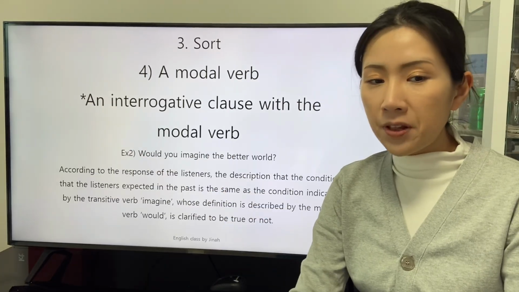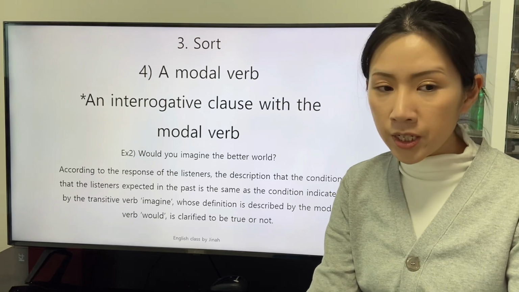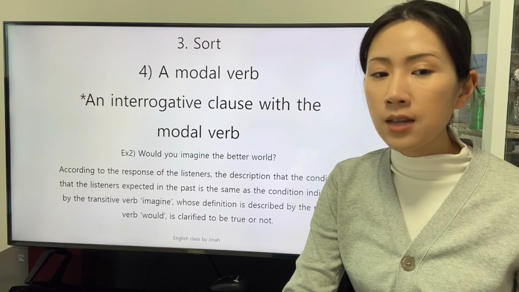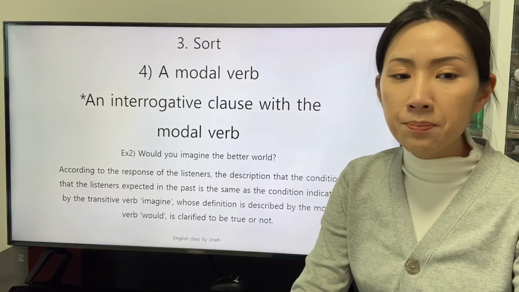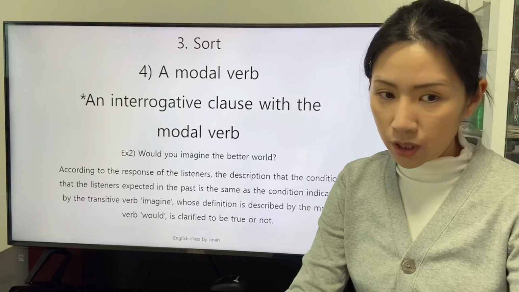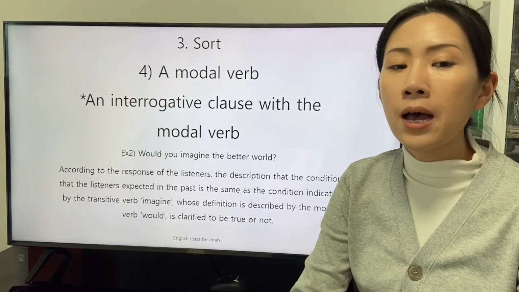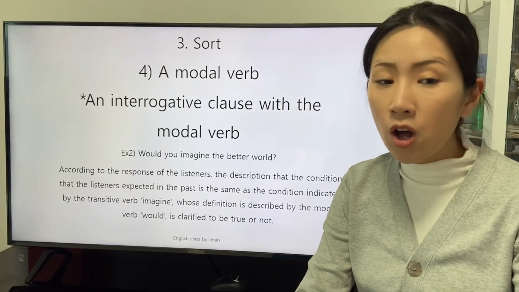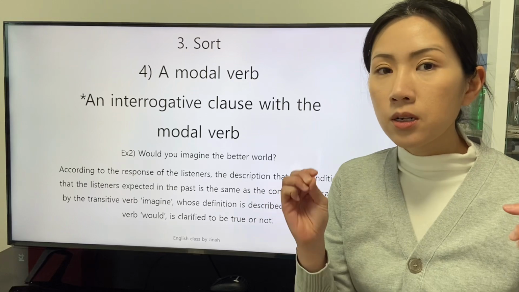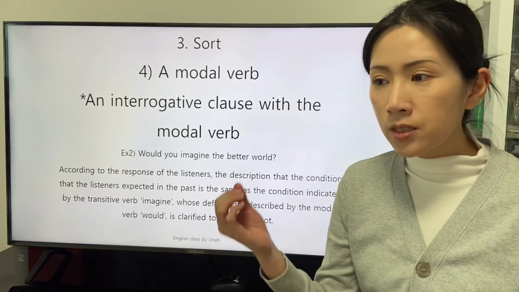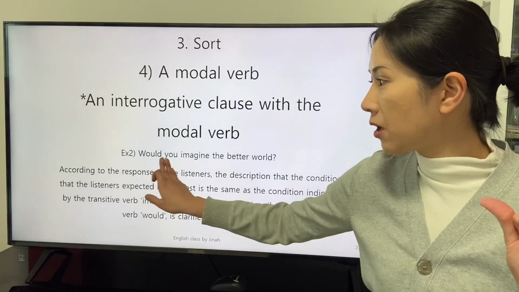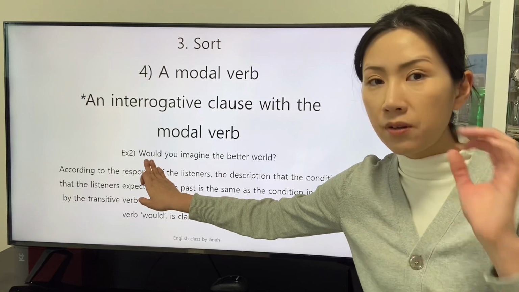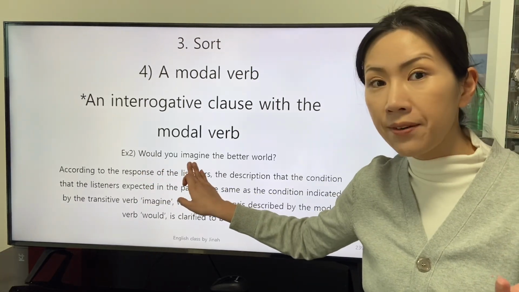According to the response of the listeners, the description that the condition that the listeners expected in the past is the same as the condition indicated by the transitive verb imagine, whose definition is described by the modal verb would, is clarified to be true or not. The response yes clarifies the assumption of the listeners is properly described by the modal verb would and the transitive verb imagine.